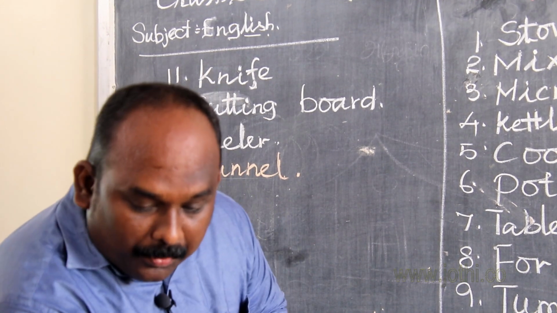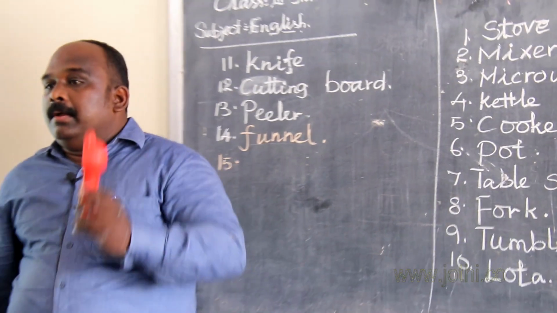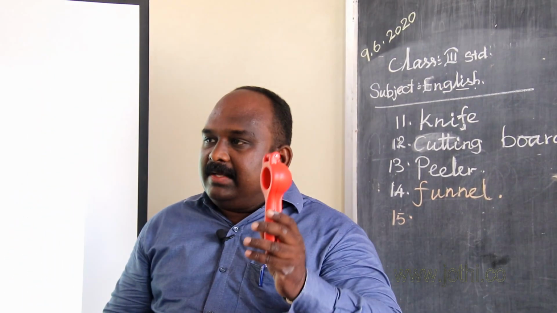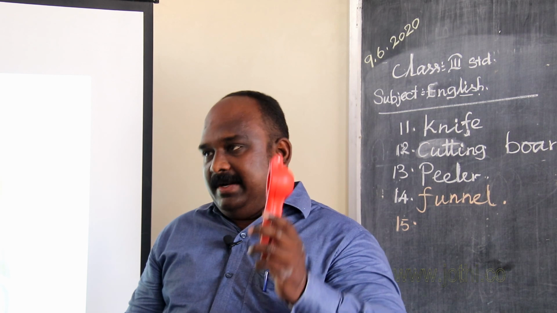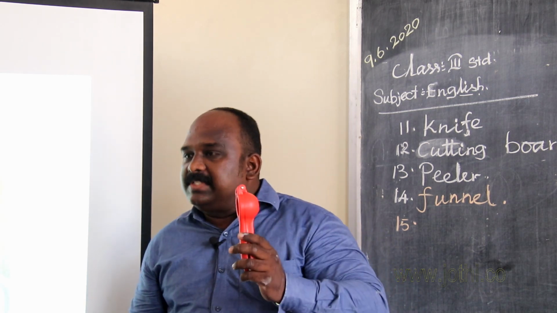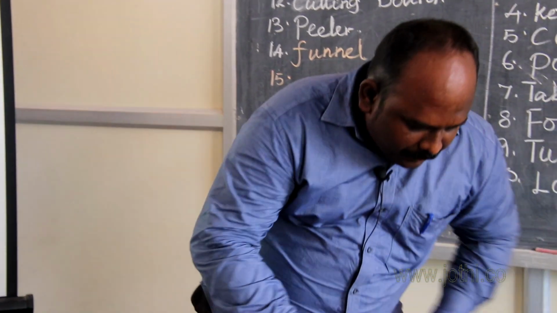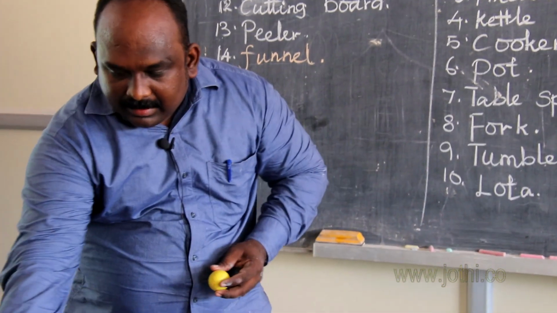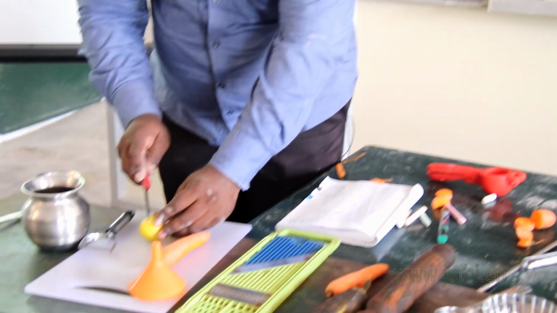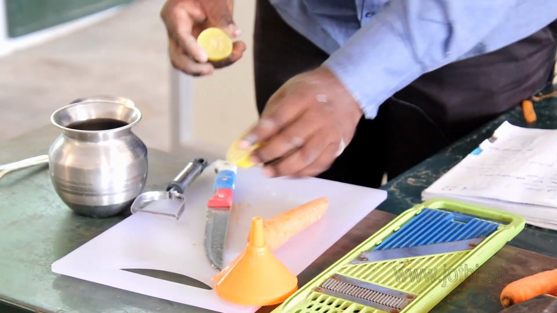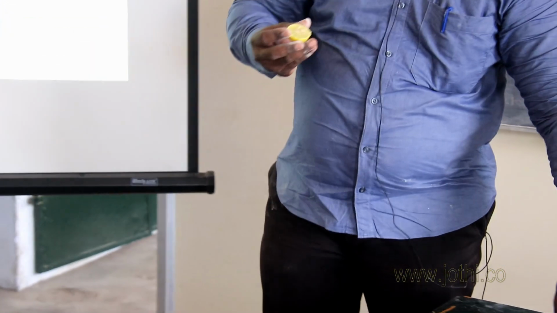Students, now you see, what is this? Do you know about this? It is called lemon squeezer. What is it used for? Now, I squeeze the lemon with the help of the lemon squeezer. I cut the lemon into 2 pieces.